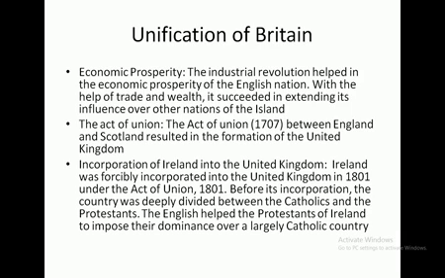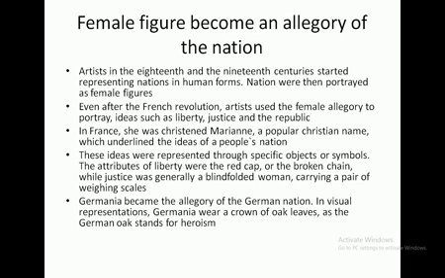After this, it took the name UK. Before its incorporation, the country was deeply divided between Catholics and Protestants. The English helped the Protestants of Ireland to impose their dominance over the Catholic country.